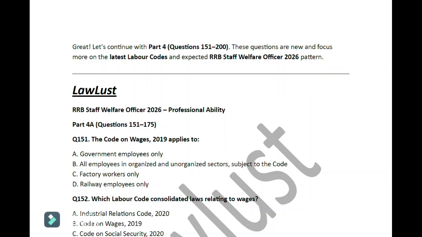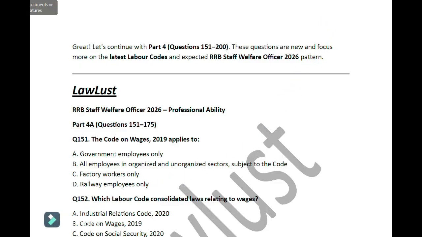So today we are going to continue the series of RRB Staff Welfare Officer 500 MCQ. We will start from question number 151 because we have already completed up to 150 questions. So let's start without wasting any time.